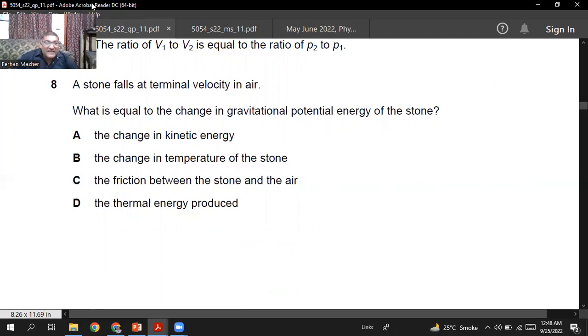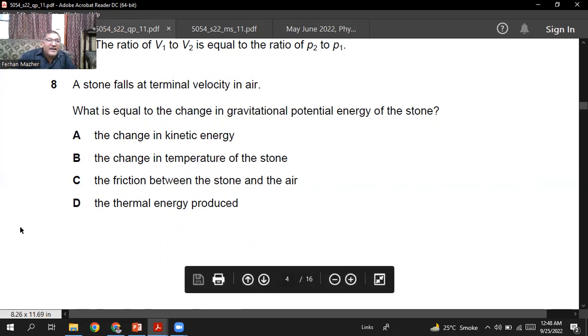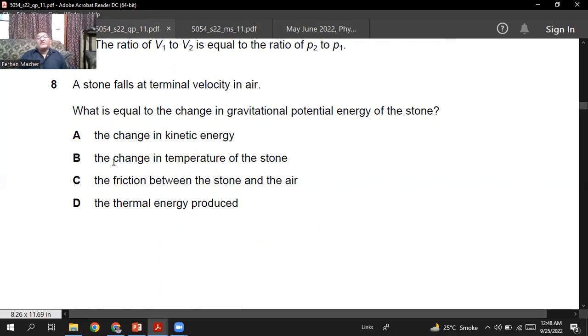The change in the kinetic energy, no. The change in temperature of the stone, no. The friction between the stone and the air, no. The thermal energy produced, yes. You see one very interesting thing: when you move with the constant speed, the kinetic energy does not increase. So there is no change in the kinetic energy. So A is not the option.